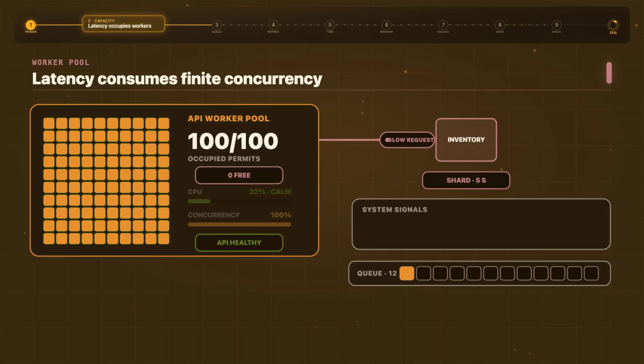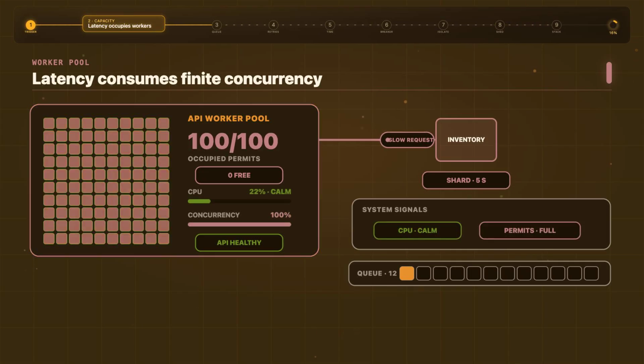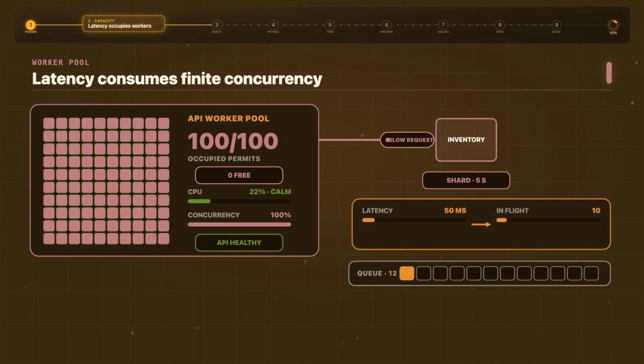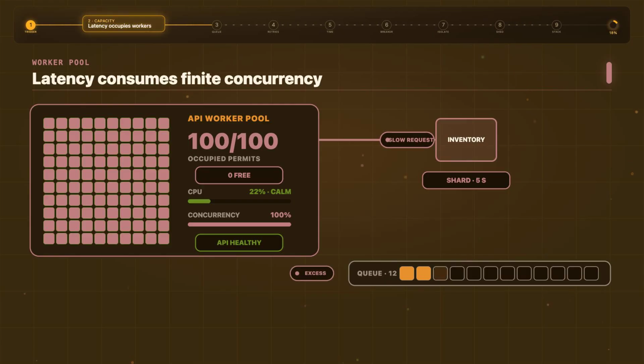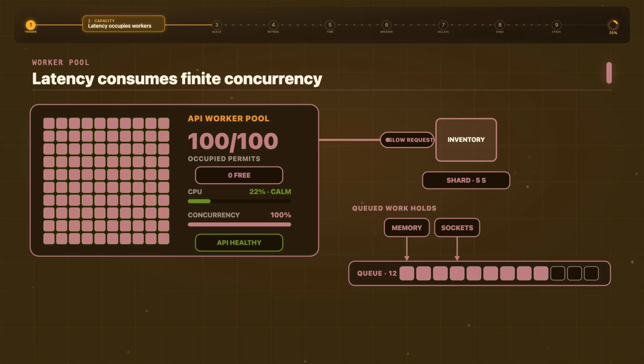The API itself is healthy. Its CPU might even look calm, but its finite concurrency is gone. This is the first mental model. Latency consumes capacity. When each request stays in the system longer, more requests exist at the same time. Once concurrency hits the limit, the excess has only 2 places to go: into a queue or into an error. And a queue is not free capacity. It is delayed work holding memory, sockets, connection slots, and often a user who is about to give up.